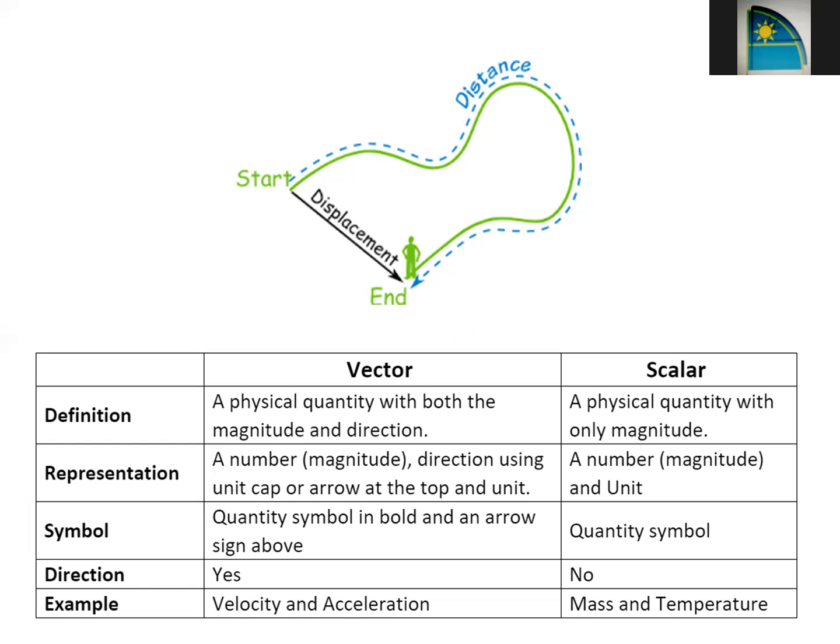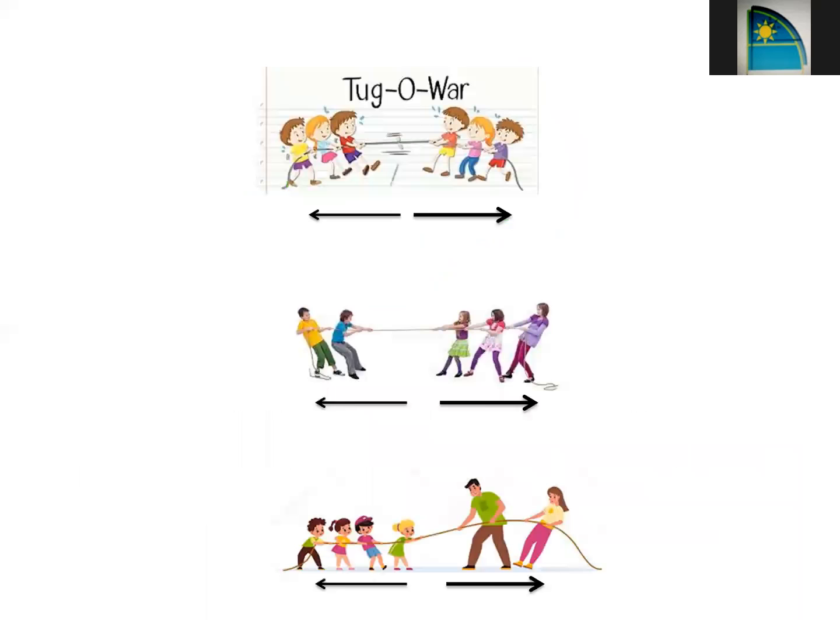That means that for vector quantities, the direction is equally important as their magnitude. Let's understand this a little bit more in the case of gravitation forces. Everybody must have played tug of war when we were kids, right? So in the first case, you can see three kids on one side and three kids on another side.